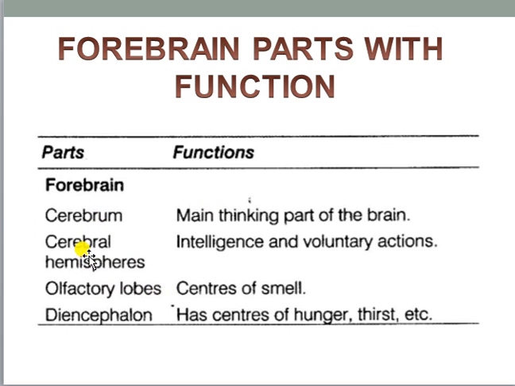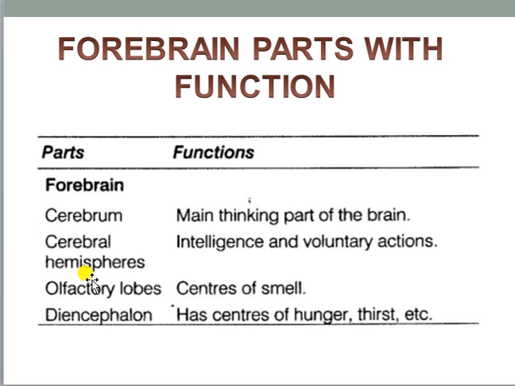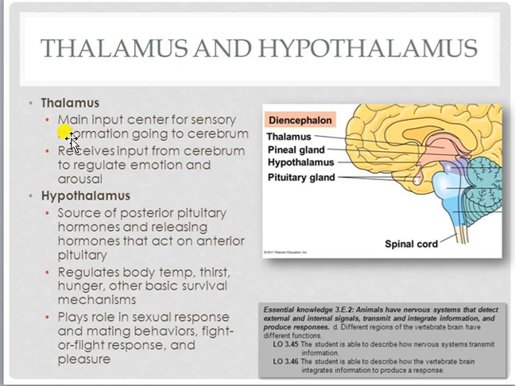So I think you have understood this specific slide, that is the cerebrum and olfactory lobe, their functions. Within cerebrum there are two cerebral hemispheres, how they are connected by the corpus callosum, and the lobes of cerebrum, we have discussed in this specific slide. Next we have discussed the diencephalon. Diencephalon function is written here very shortly, but diencephalon, thalamus and hypothalamus, has been discussed in an elaborate manner in this specific slide.